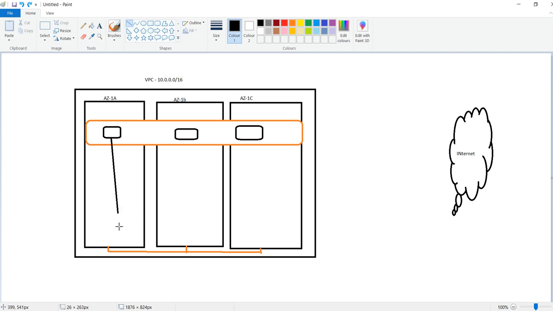So what it will do, the communication is already established between the availability zones, so it will communicate via this channel. It does not require any internet to communicate between these servers. Okay, so this will communicate like this.